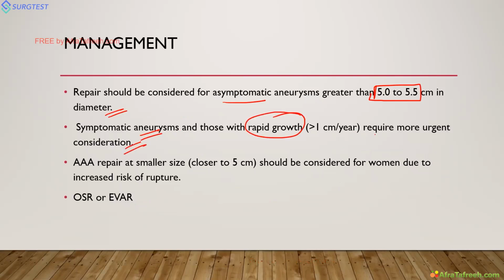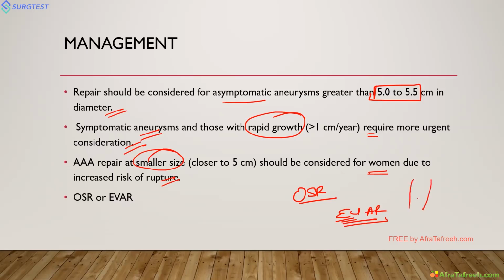This requires more urgent consideration. For example, I told you women have a smaller size threshold for abdominal aneurysm. Women with abdominal aneurysm should be considered for repair due to high risk of rupture, even at smaller size. Now you should not wait up to 5 to 5.5 centimeters. For women, there is high risk of rupture, so you have to consider repair at smaller sizes, less than 5 centimeters. Two types are there. One is open surgical repair, and second is EVAR. EVAR is endovascular aortic repair. They will put a graft and close off the aneurysm. So endovascular repair and open surgical repair.